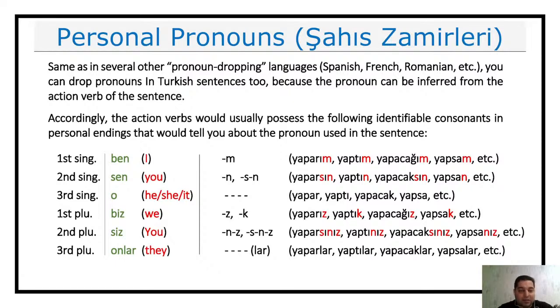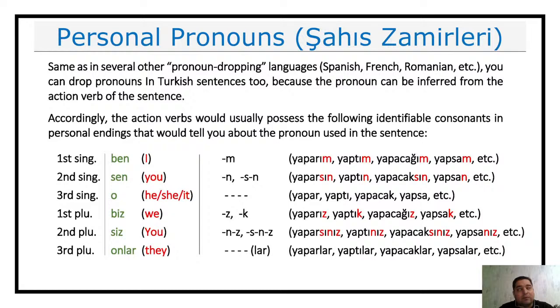The third is third person singular, and this third pronoun doesn't have any specific endings, okay? It's very clear. And by the way, this is also the base for all other conjugations of the verbs. For example, if you talk about yapar, everything starts with yapar, right? Yaparım, yaparsın, yapar, yaparız, yaparsınız, yaparlar. So yapar, the third person singular, always acts as the base for all grammatical conjugations in the Turkish language, okay?